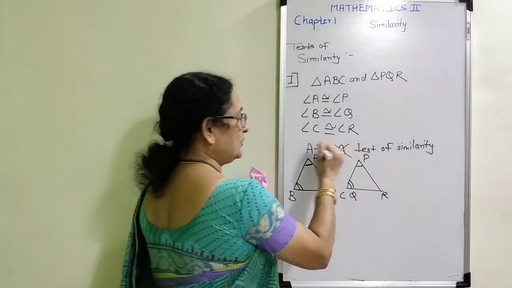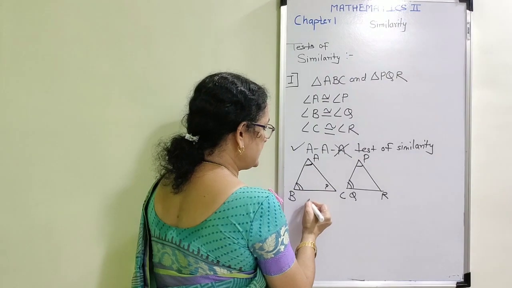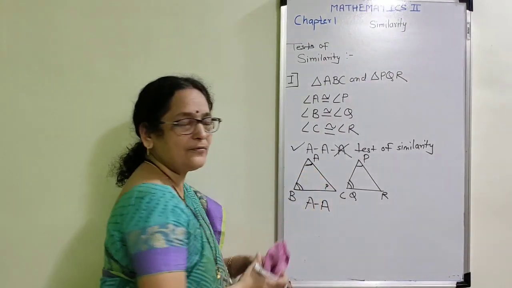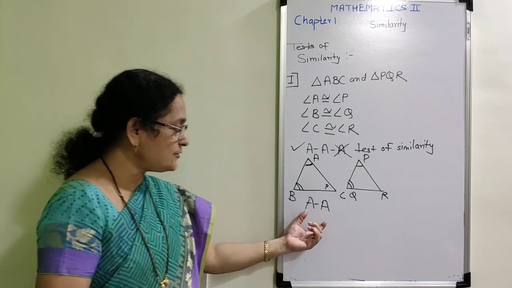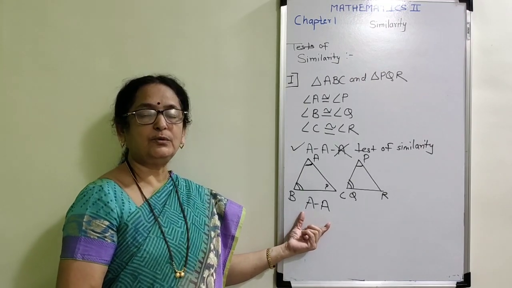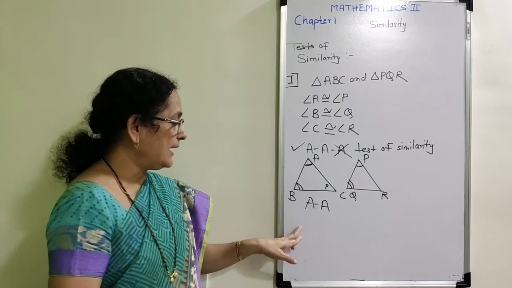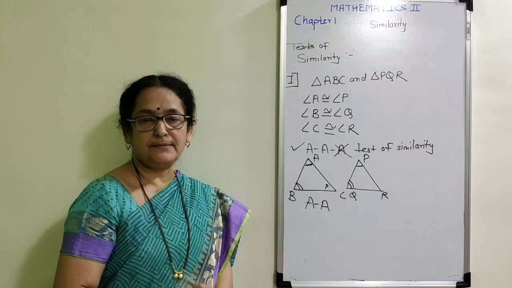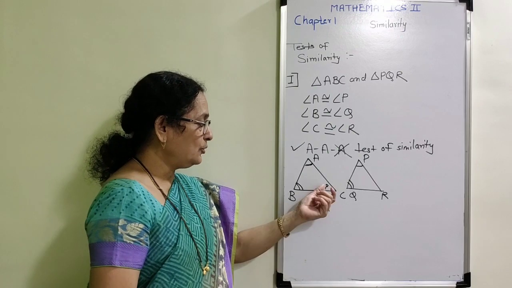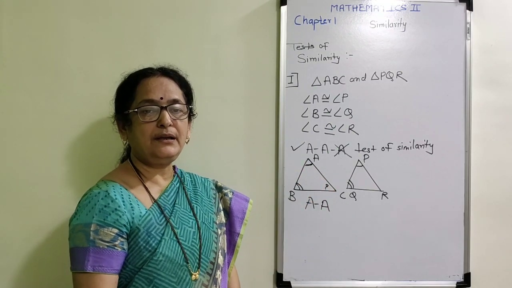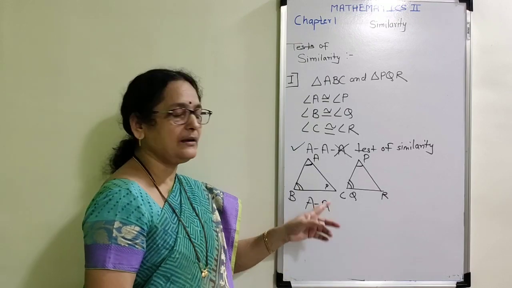That means this is one of the tests, but with one shortcut. If I prove only two pairs of angles are congruent to each other, then also the given triangles are similar by a test of similarity. Why? We know that when two pairs are congruent to each other, the remaining third pair is ultimately congruent.